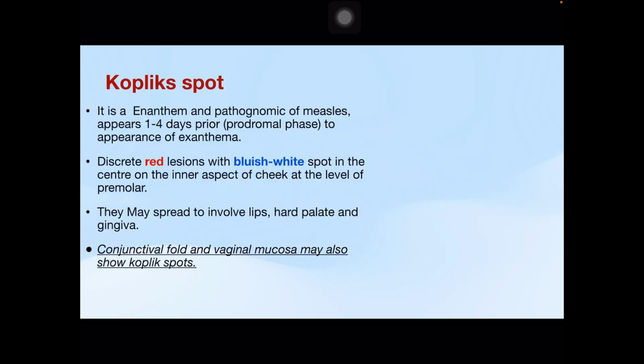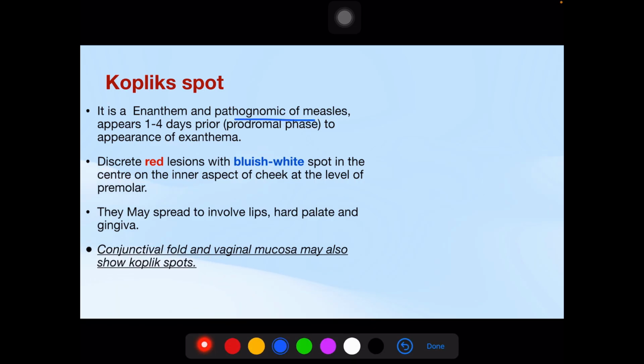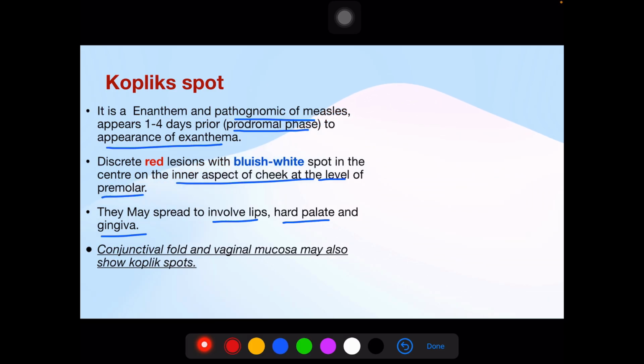Koplik spot is the enanthema pathognomonic of measles, appearing 1 to 4 days prior to appearance of the exanthema, that is in the prodromal phase. Discrete red lesion with a bluish white spot in the center on the inner aspect of the cheek at the level of the premolar. Initially it appears at the level of the premolar. They may spread to involve lips, hard palate, gingiva. Conjunctival fold and vaginal mucosa may also show Koplik spots.